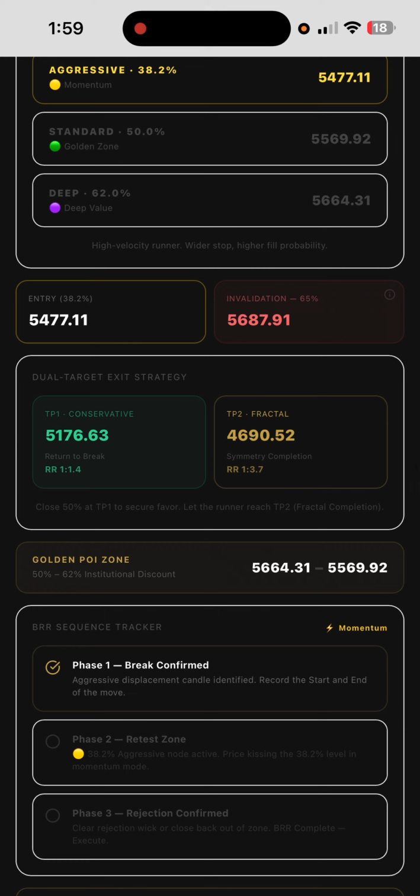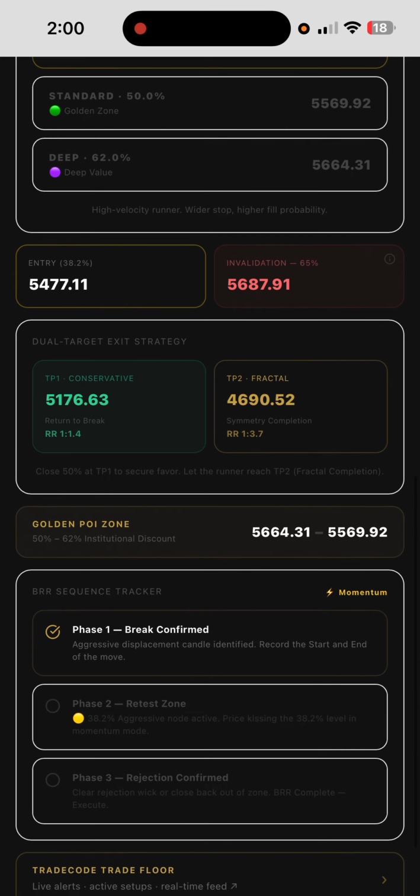TP1 is conservative, gives you a nice 1 to 1, 1 to 1.4. And then this, our TP2 fractal symmetry completion gives you a 1 to 3.7, right? Close 50% at TP1 to secure favor. Then let the runner run at TP2. It's giving you a clear plan on what to do. You're not out here guessing. You're not scared because price is moving around. You know exactly what you're looking for, right? Because we're using math. We're not dependent on APIs. We're not dependent on lagging indicators.